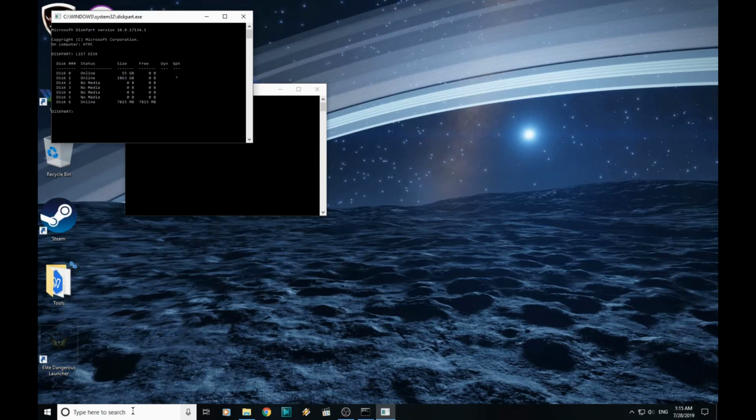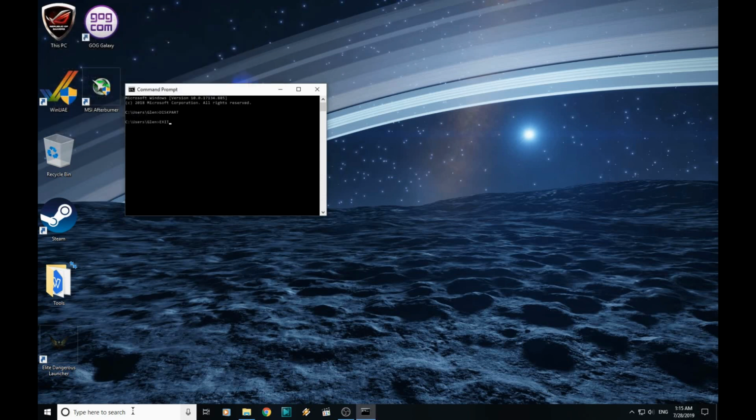And in this instance, it is disk 6 that we are looking for, which is our 8GB CF card. So we select disk 6. And then we want to clean that disk. Be very sure you're cleaning the correct disk. If I was to clean, say, disk 0 on this, well, it would be a bad day. Right, so disk cleaned, type exit, and exit.